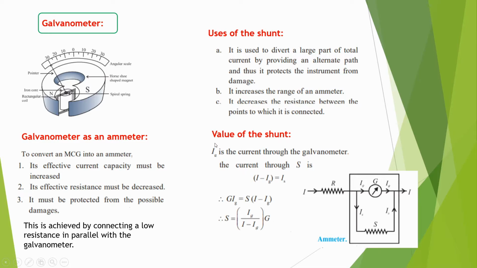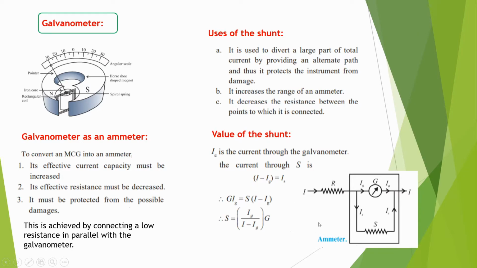Then let us find out the value of the shunt. Suppose Ig is the current flowing through the galvanometer, and Is through the shunt. What is the current Is? It is written as I minus Ig, because the current I at this point is divided into Ig and Is. So the value of Is is I minus Ig.